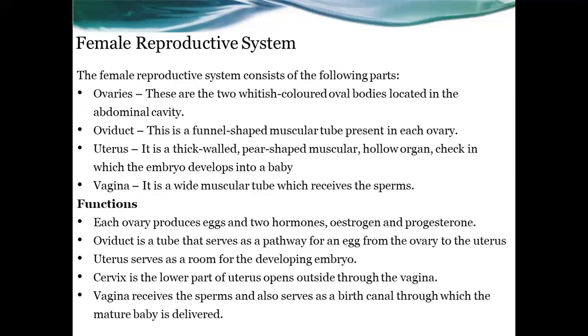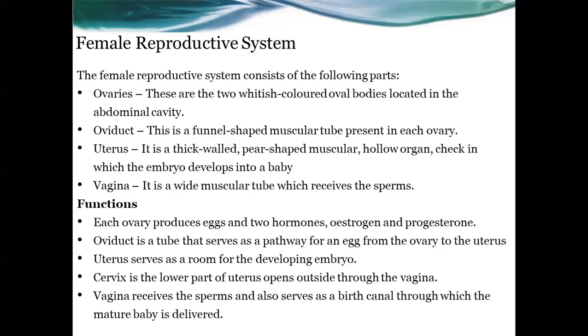First is the ovaries, which are two whitish colored oval shaped bodies located in the abdominal cavity of a female.